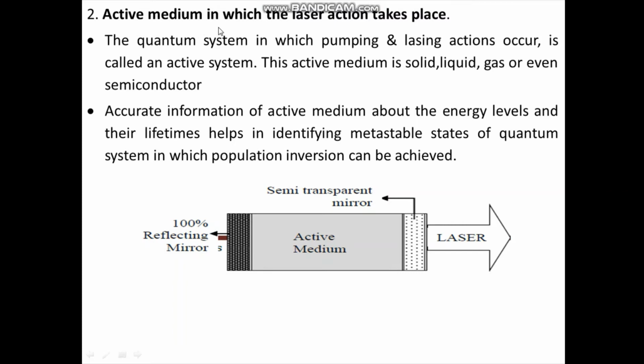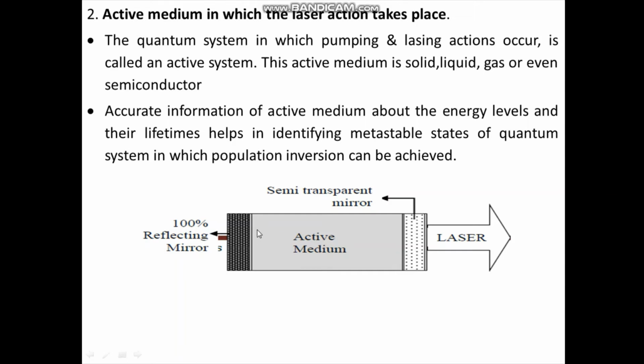Second one is the active medium, in which laser action takes place. Active medium is required for laser action. This active medium is either solid, liquid, gas or even semiconductor. The active medium is enclosed in a resonant cavity. This is the diagram of the resonant cavity. In the resonant cavity, two electrodes, that is cathode and anode, are sealed inside.